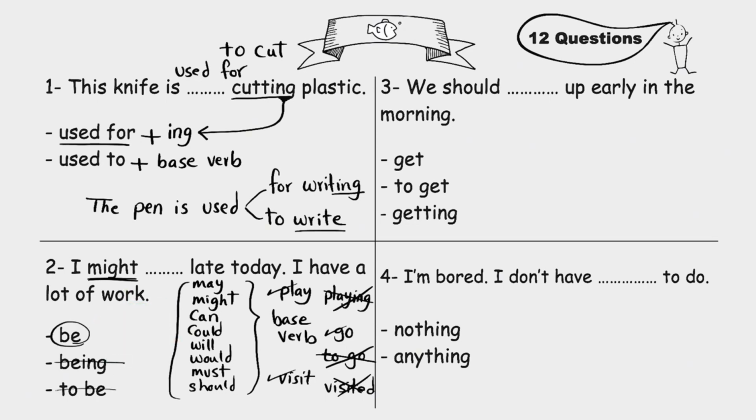You answer this one. We should blank up early in the morning. Get, to get, getting. Remember that should is a modal verb. What's the answer then? Let me know in the comments.